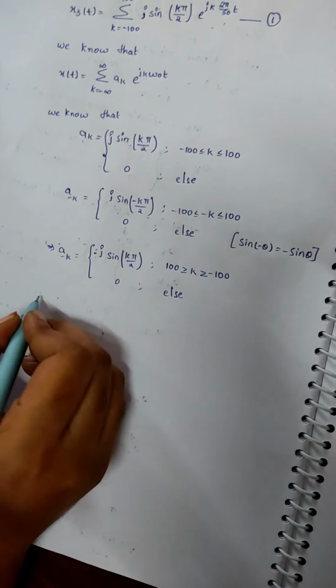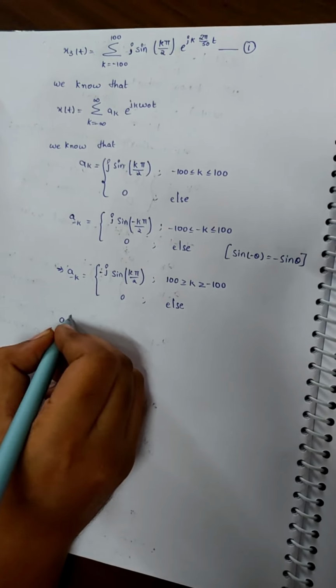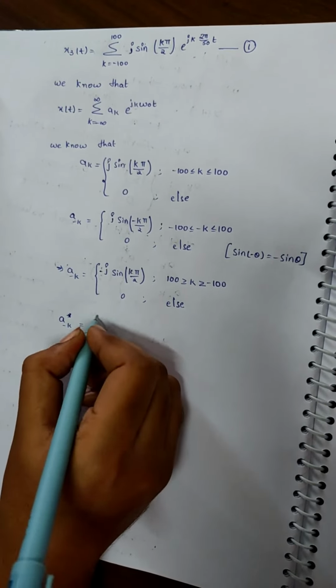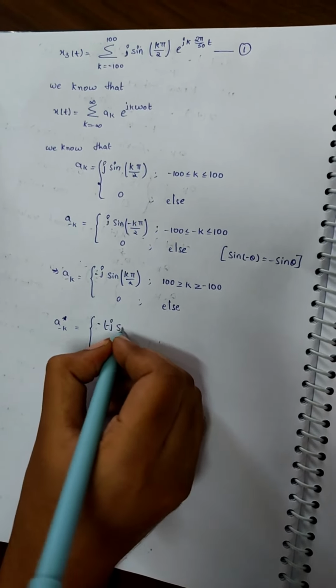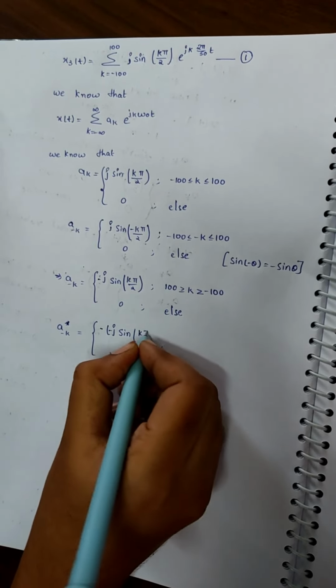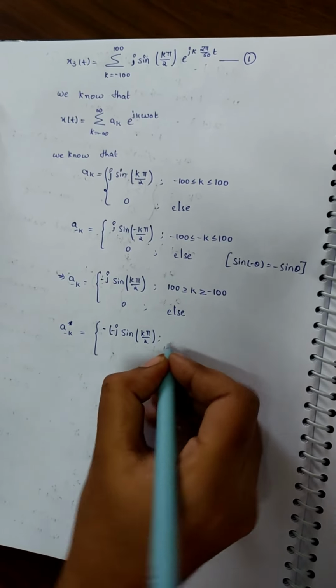Now we take the a minus k complement, that is minus of minus j sine k pi by 2.